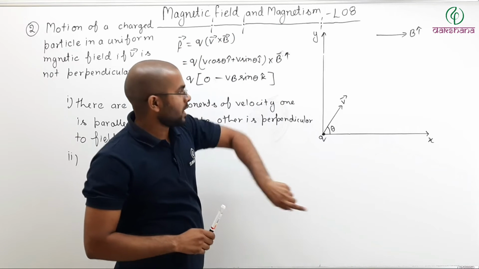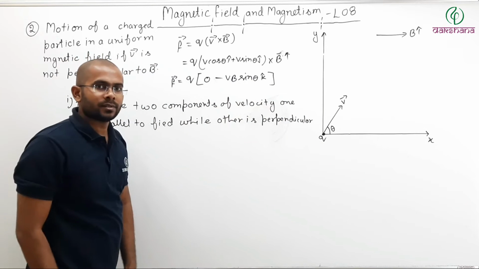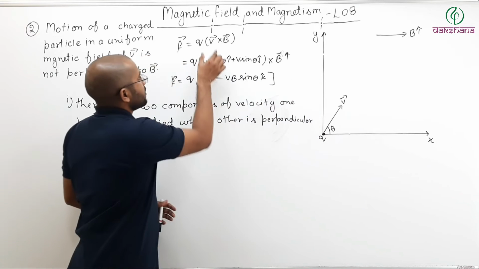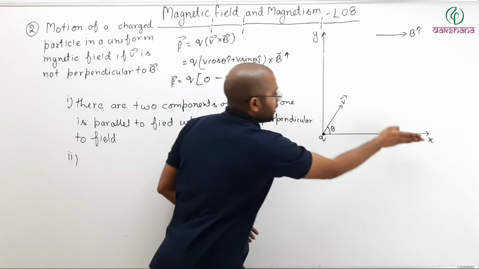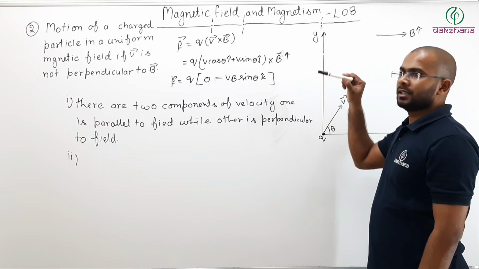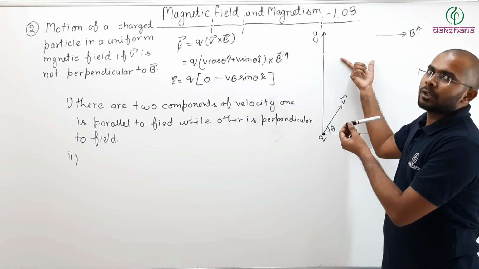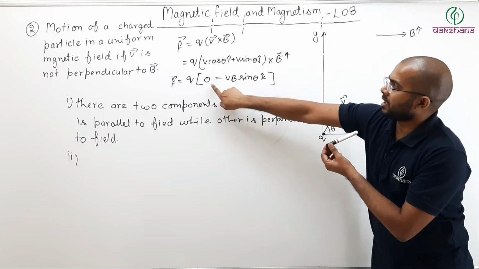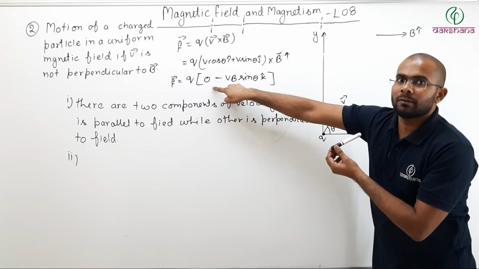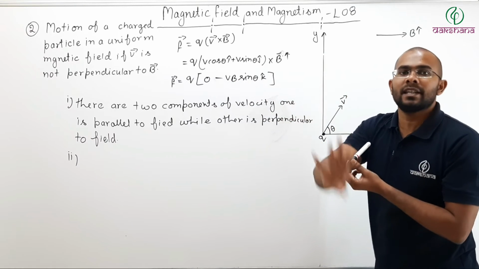But see here, when the particle goes into circular motion because of this force, by the time the particle completes one circle, remember, it still has one component parallel to the field. So what will happen? Here, the particle will move like this, and by the time it completes one circle, the parallel component of velocity, because there is no force on the parallel component. See here, there is no force due to the magnetic field on the parallel component of the velocity. So the parallel component of the velocity will remain as it is.